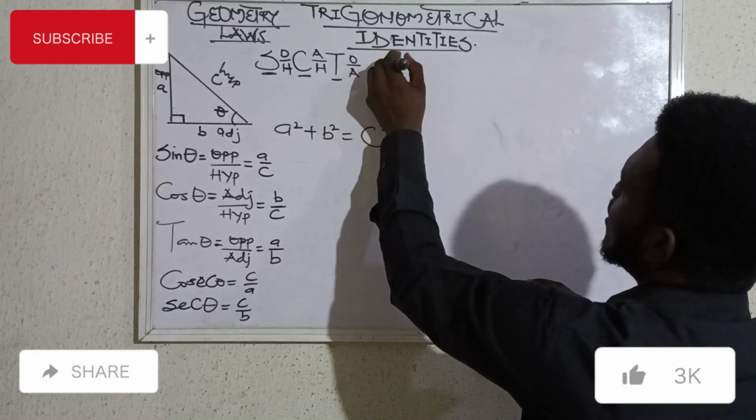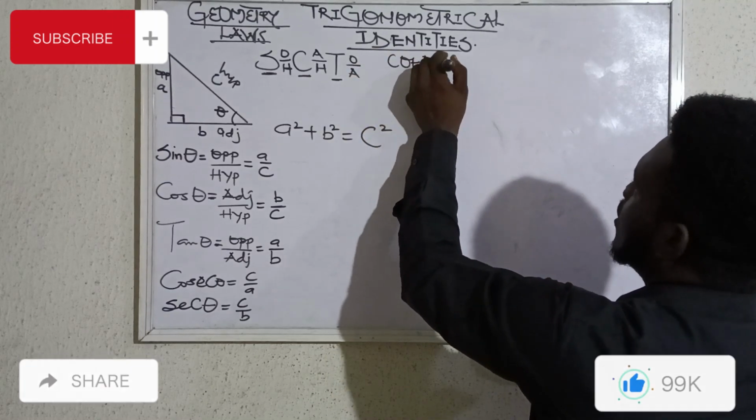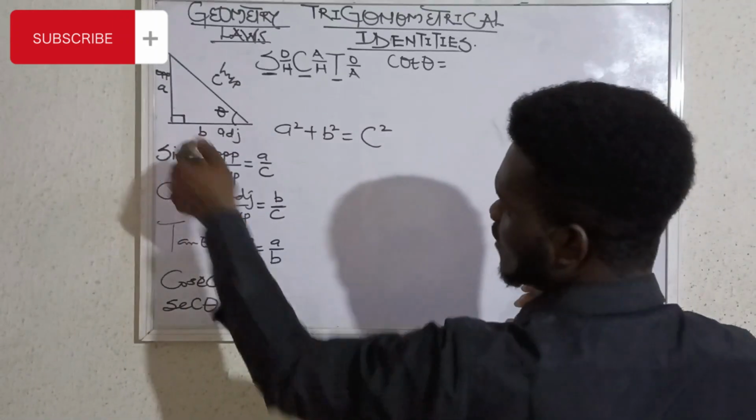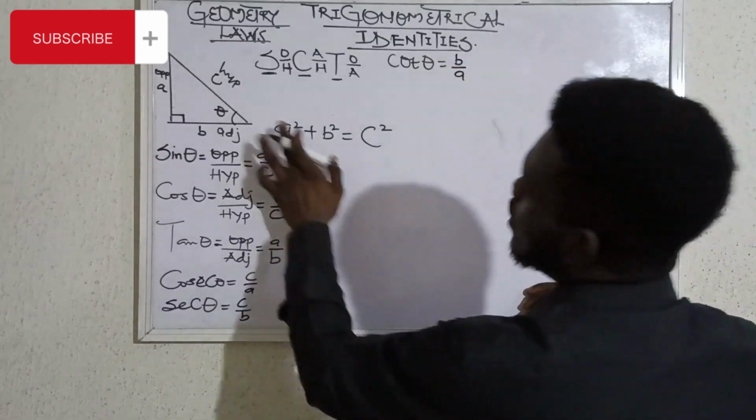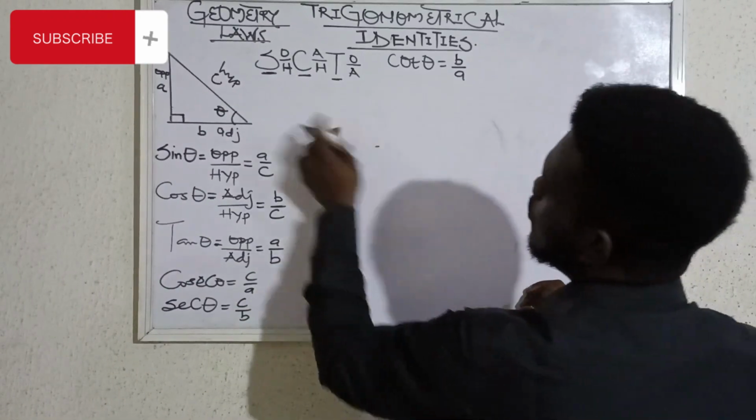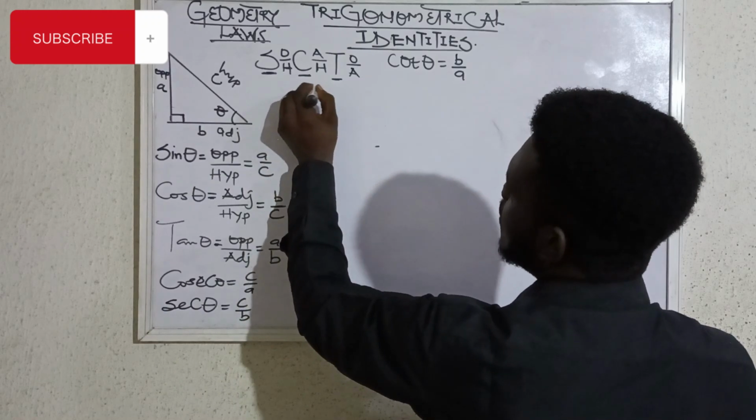So I think I should write that here. Cot theta is equals to what? It's going to be the inverse of what? Of this. So become B over A. So now let's see how we can, from this formula now, bring out something smart.